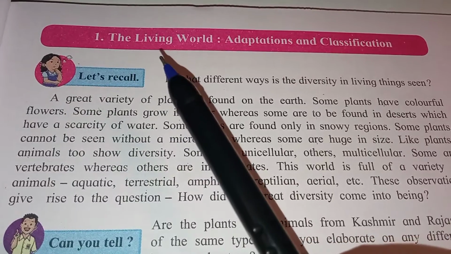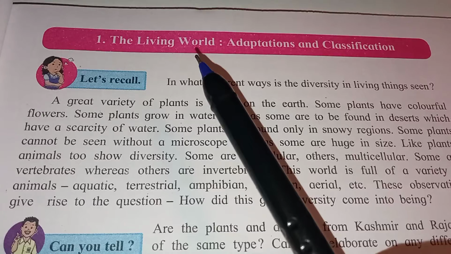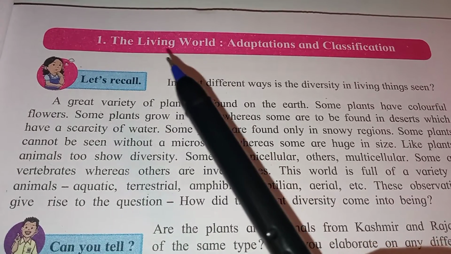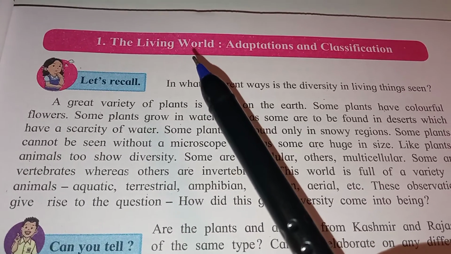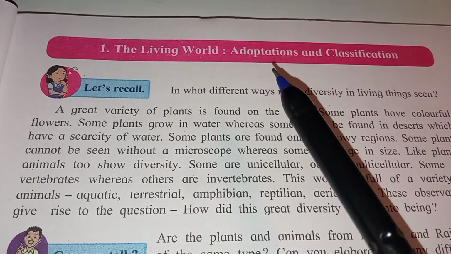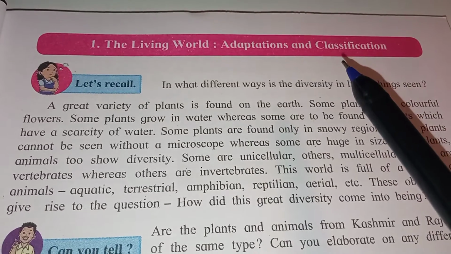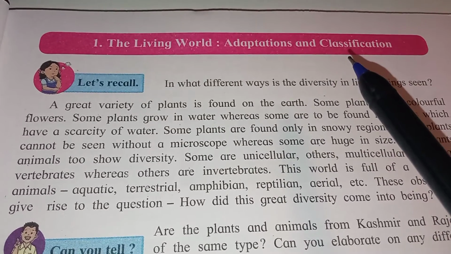We are going to see how the living world, meaning animals and plants, survives, how they adapt, and how they are classified.